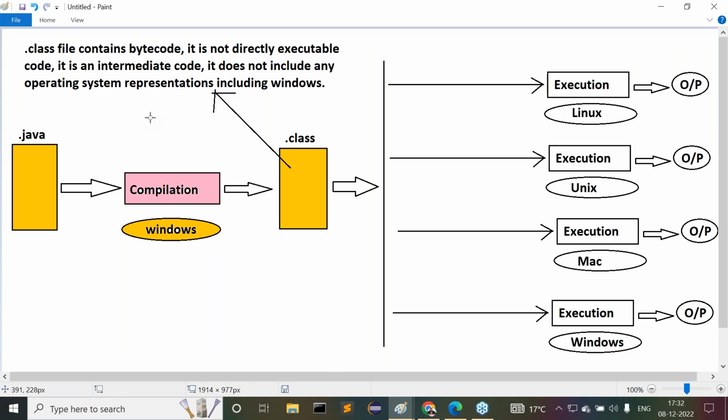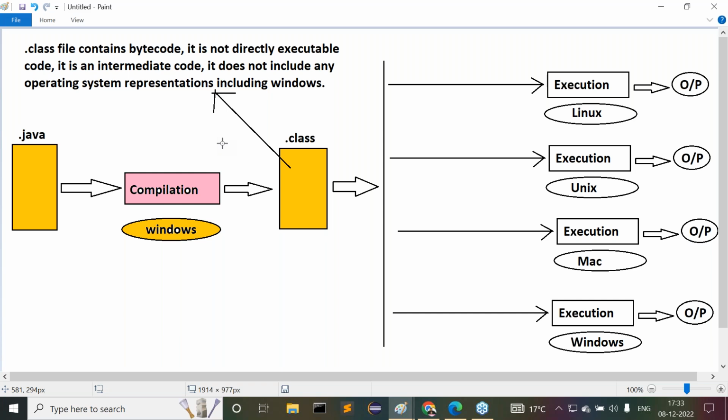Please read out the statement I have given up to now. Read out the statement, the dot class file information I have given. At the end of this point, I will ask you the question: what are the differences between a .exe file and a dot class file? Meanwhile, we have to understand what exactly the point about the dot class file is.